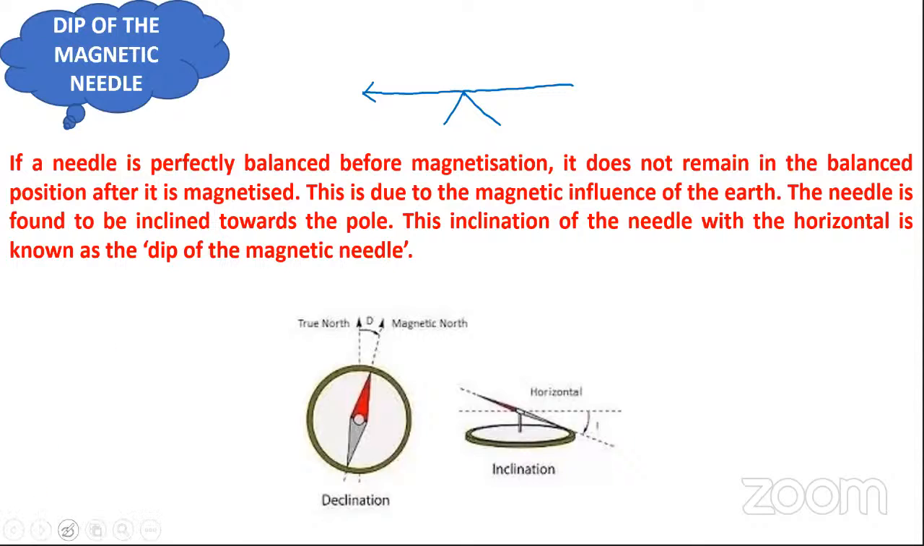Now if by any means the position of needle becomes just like this, then the difference between the horizontal axis and the needle of that compass will be known as nothing but the dip of the magnetic needle. It is known as the dip of the magnetic needle. Is it or not?